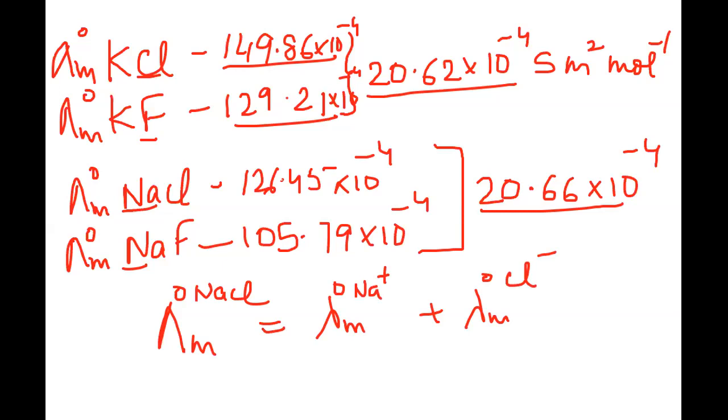So this is what Kohlrausch is saying, that when we are taking a certain conductance value of a certain salt, it is actually equal to the sum of the ionic conductances that make up that particular salt. Now, the next question that arises here is why is it applicable only at infinite dilution? Why don't we talk about any concentration?